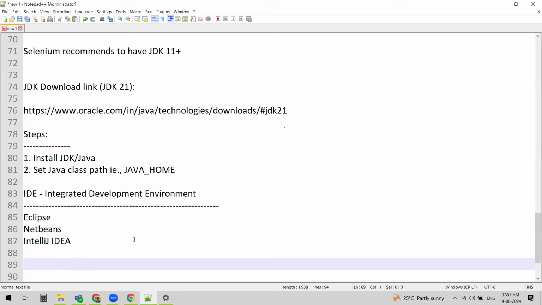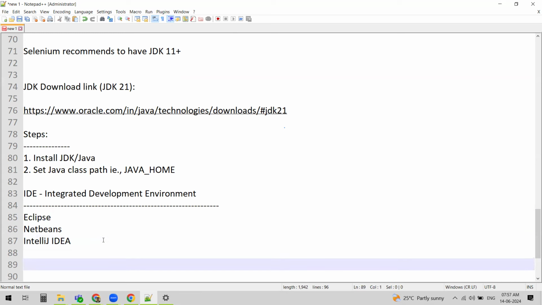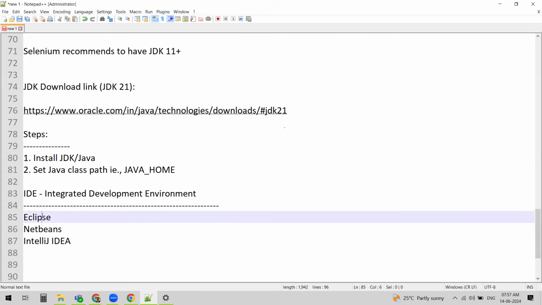We can choose any of these IDEs to write Java programs, and we are going to choose Eclipse, as it is one of the most widely used. Since we have chosen Eclipse, we need to download it. Eclipse is free to download, so let's go and download it. It's an integrated development environment which we want to install to write Java programs.